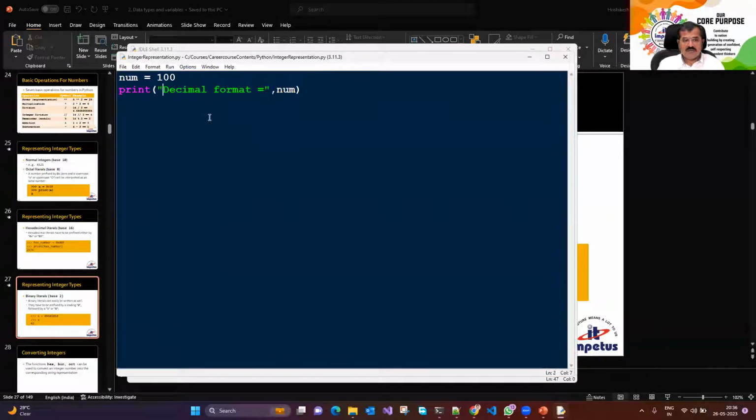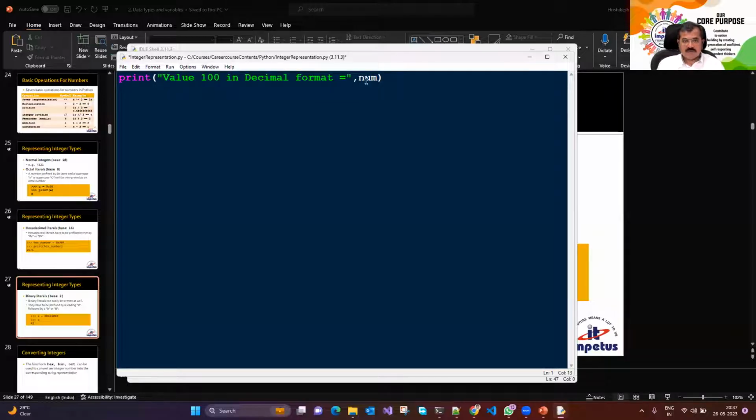I could have just said value in decimal format is 100. Now the same value num, or I could take 100 in decimal format. So I'll say value 100 in decimal format.